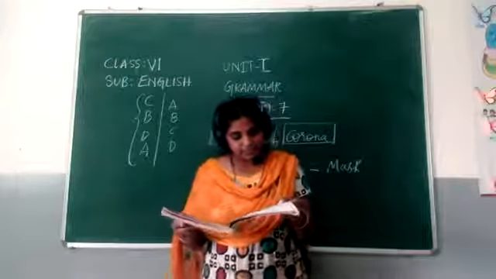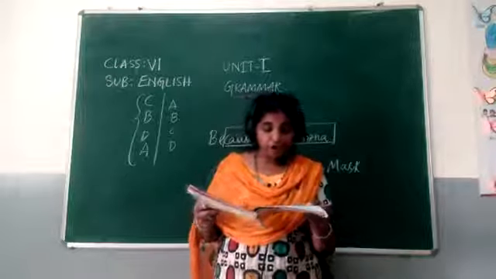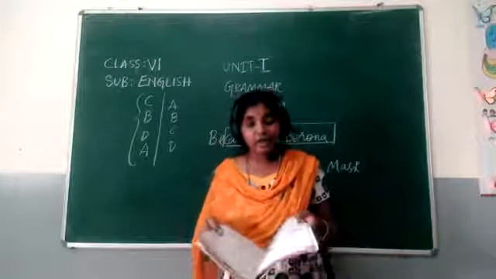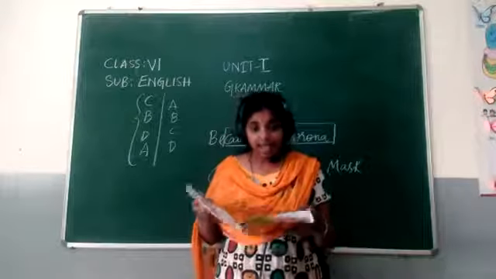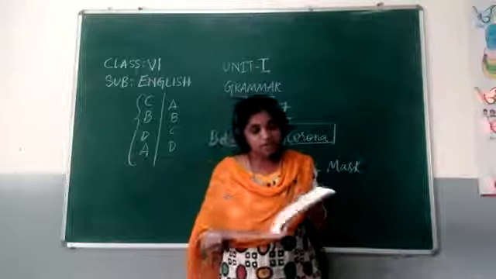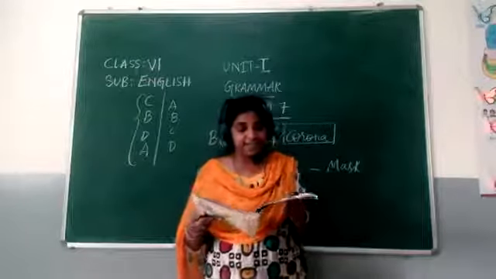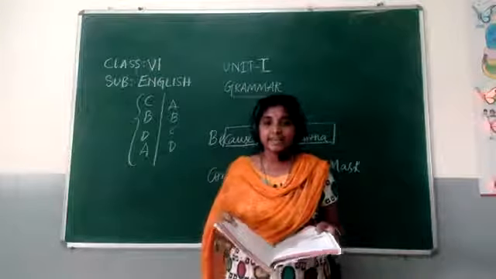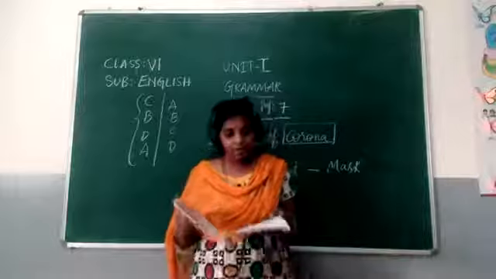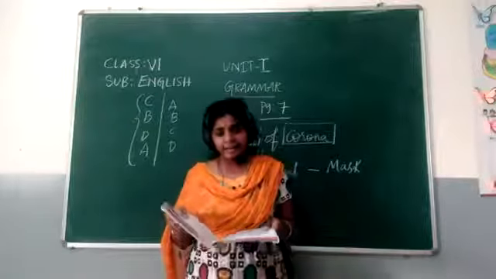Let us go to the first one. They come either before or after a noun. What is that they are talking about here? They come either before or after a noun. See here, soft voice, dirty and dangerous jackal. Dangerous jackal. Jackal is a noun. The word dangerous is just before jackal, means before. So before a noun we are getting adjectives.